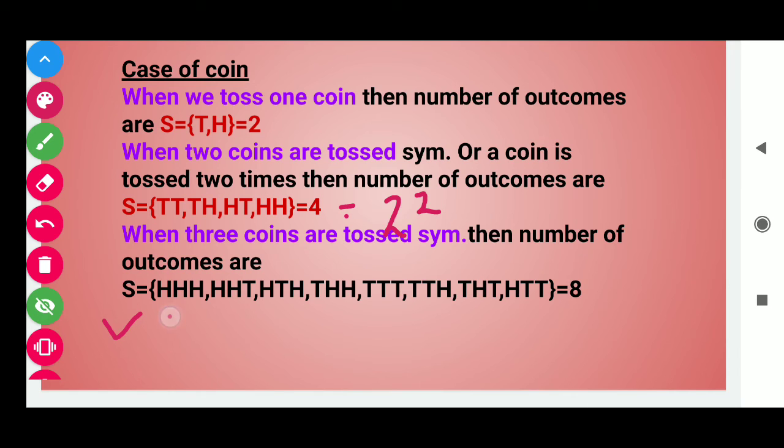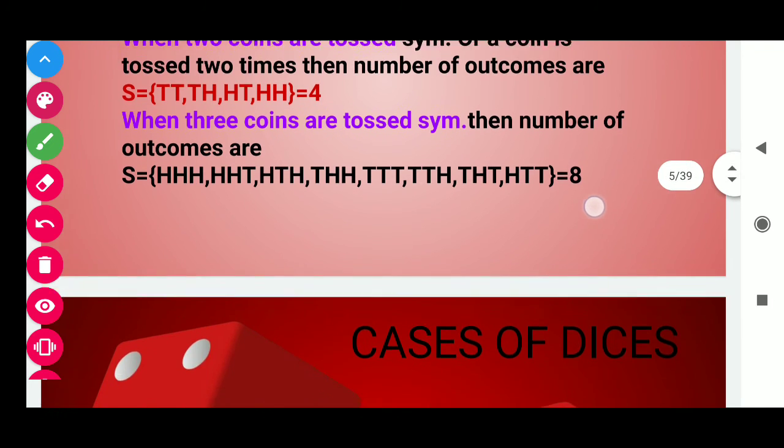Next, when 3 coins are tossed simultaneously, the sample space contains head head head, head head tail, head tail head, and so on, for a total of 8 outcomes. You can observe that this is 2 raised to power 3. So students, we reach a general result: if we toss n coins together, then we will get 2 raised to power n elements in the sample space. In this way, we have completed the cases of coin.